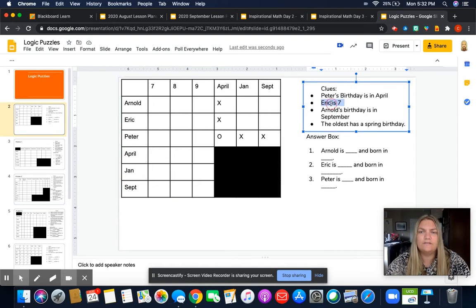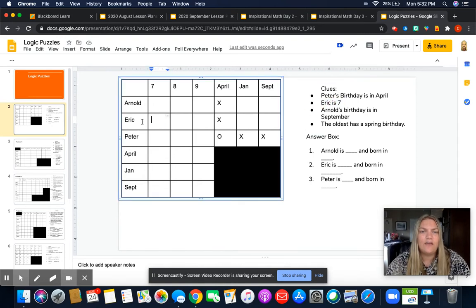We know that Eric is 7. Eric's row is right here, and if you're 7, your row is right here. So Eric is 7. Try to think about what I'm going to do next. If Eric is 7, can Arnold be 7? No. Can Peter? No. And Eric also can't be 8 or 9. So far, we know that Eric is 7 and that Peter's birthday is in April, and we also know some things that aren't. So we know that either Arnold or Peter is 8 or 9.